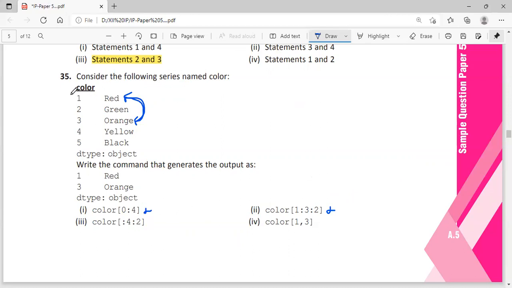0:4:2. So starting from the 0th index, this is the positional index 0. The positional index would be 0, 1, 2, and 3. This will be 3 and this will be 4. So 0:4 means the first, the 0th element, red, will be printed. That's correct. Then 0 plus 2, it will print orange. Then 2 plus 2 means 4, but that's not possible for us, only elements till 3, because you know that the end value only takes till end minus 1. So option 3 is the answer to the question.